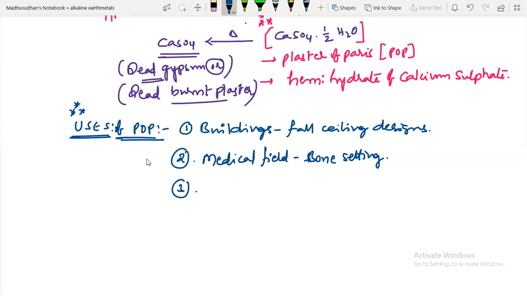It is also used in the filling of tooth decays, that is dentistry. Tooth decay filling material is also POP, and it is also used in the manufacturing of statues.